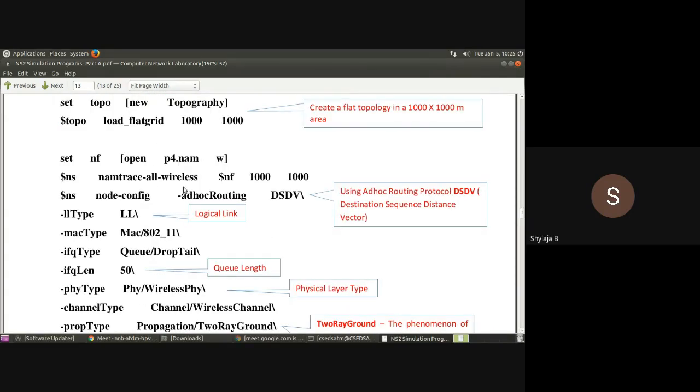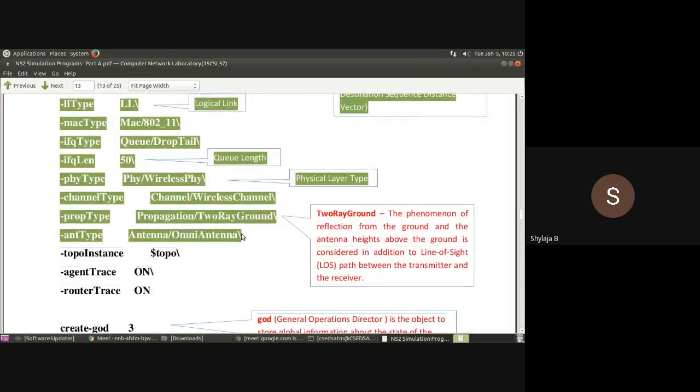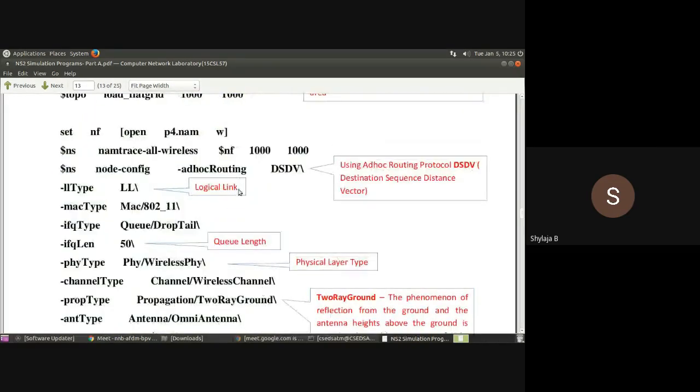Then another type of error is here, especially in this block, the node configuration, where almost all of you were getting errors. If you observe, at the end of each line of these configurations we are writing a backward slash. Before this backward slash, there is no need to leave a space, but after the backward slash there should not be any space. So after writing this, just click next to the slash and delete the space if there is any. If there is any space after this slash, you will get an error.